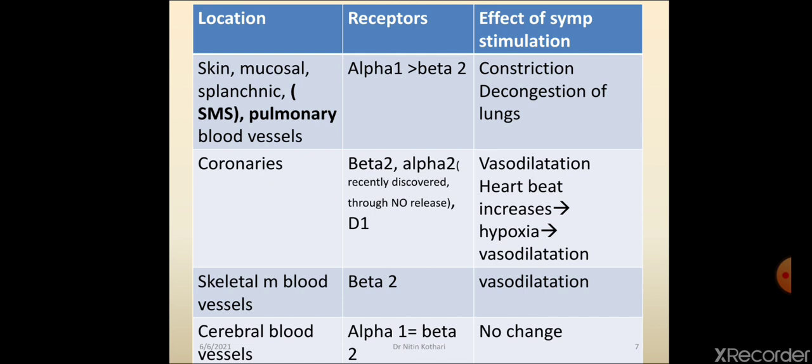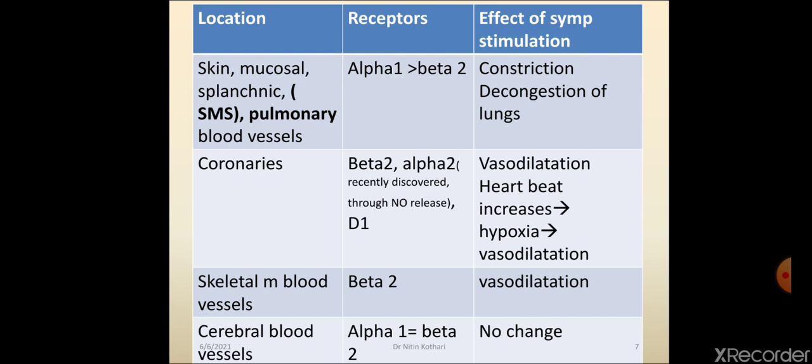Pulmonary blood vessels also undergo vasoconstriction under sympathetic stimulation, so they will decongest the lungs. That is helpful in treatment of bronchial asthma. Coronary arteries have more beta 2 receptor density as compared to other receptors, so they will undergo vasodilatation.